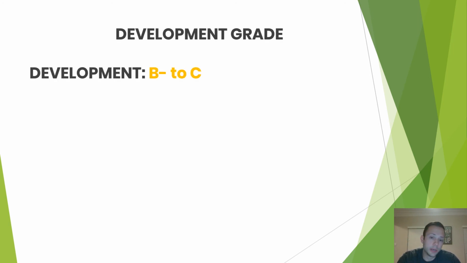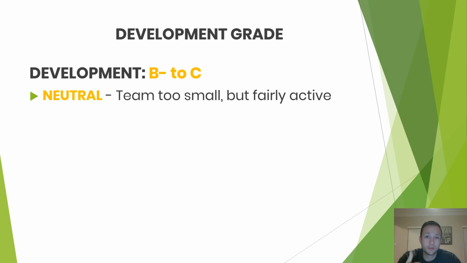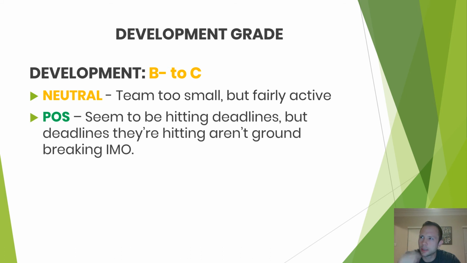But I do give it a B minus to a C. Reasons being, the team is very, very small in my opinion compared to some. Dash has like, I think, 35 people involved in some way, shape, or form. So it's very small in comparison to some other teams out there. And I swore I read that they got 750,000 up front, so they didn't get a ton of money to start. If that's a wrong number, I apologize, but that's what I read. Either way, the team's small. Not a huge fan of that, but it is what it is at this moment.